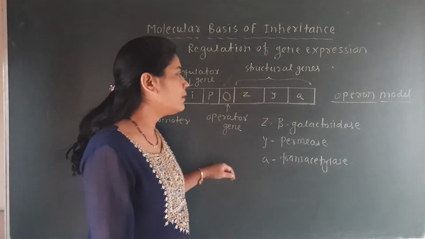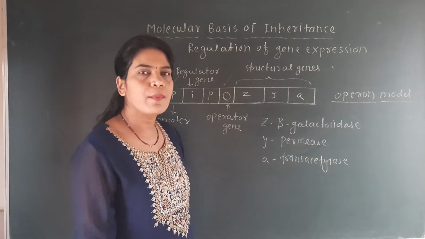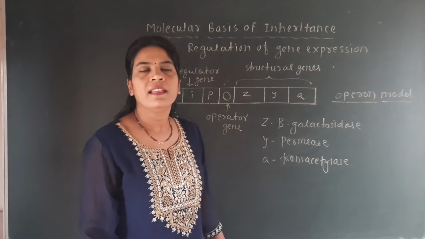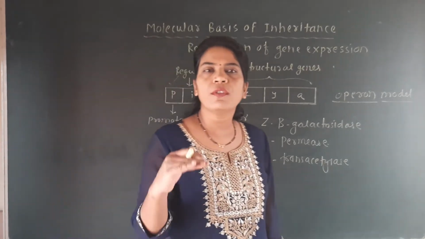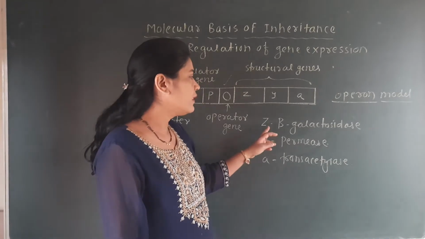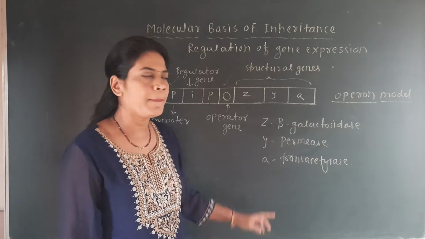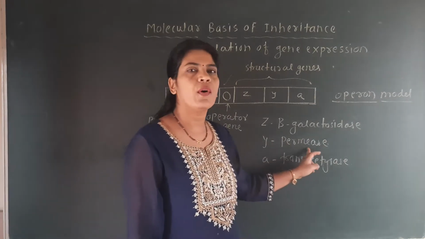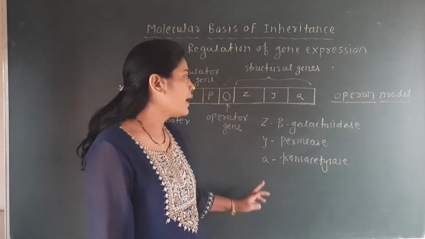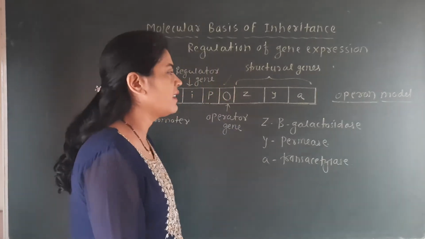So the enzymes beta galactosidase, permease and transacetylase are produced by these three structural genes. A question is always asked: what is the role of the Z gene, the Y gene, the A gene? The Z gene is responsible for formation of beta galactosidase enzyme, the Y gene for formation of permease enzyme, and the A gene for formation of the transacetylase enzyme.